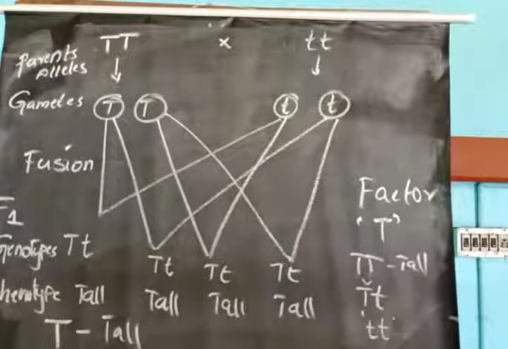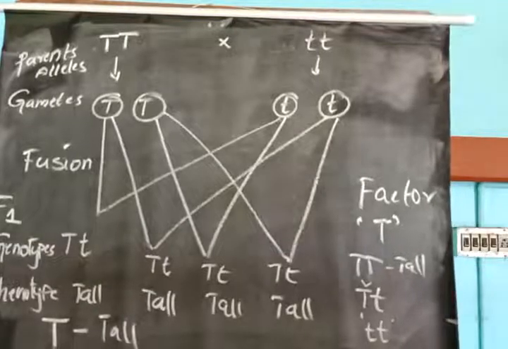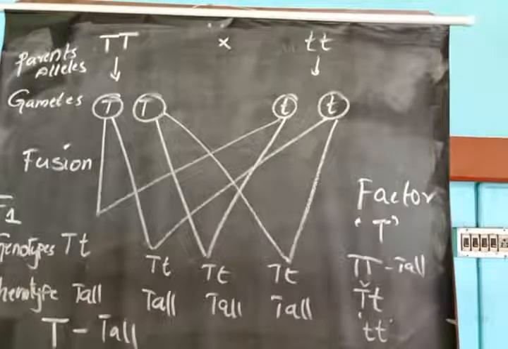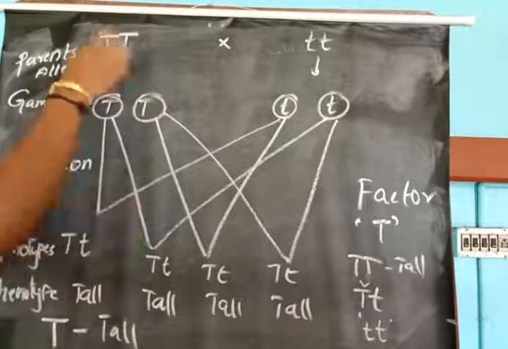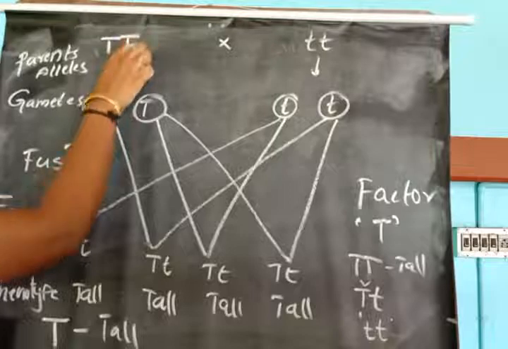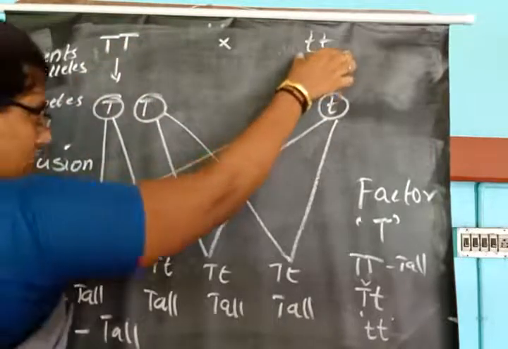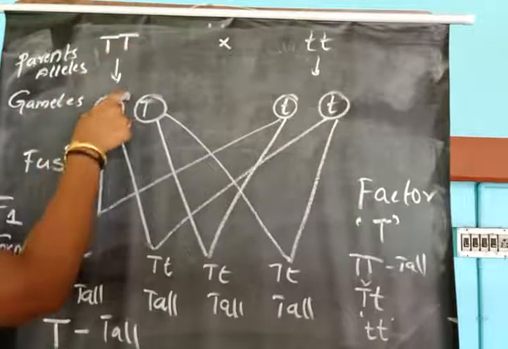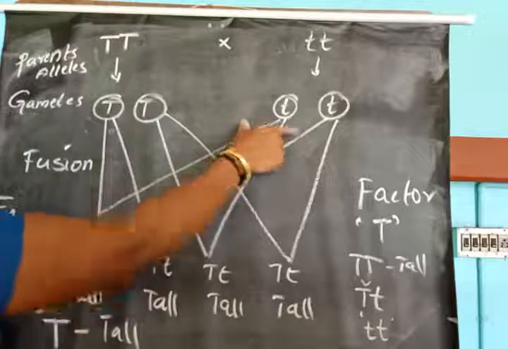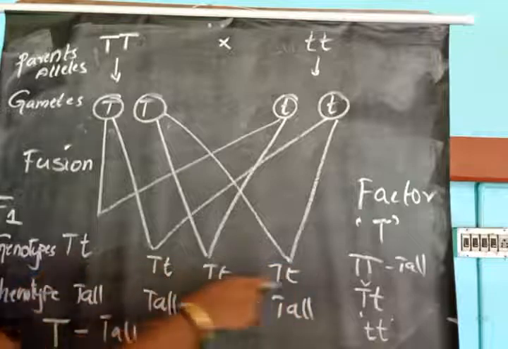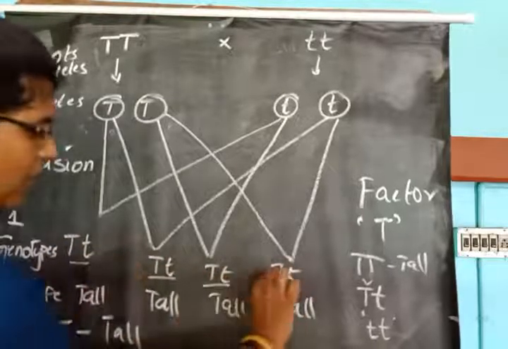In our first class, before our vacation, we already discussed what is a dominant gene and what is a recessive gene. So capital T is the dominant gene. This is pure breed tall, and this is pure breed dwarf. Capital T, capital T are alleles, and small t are alleles. From the parents they produce gametes, and these gametes fuse to form hybrids, called F1 hybrids.